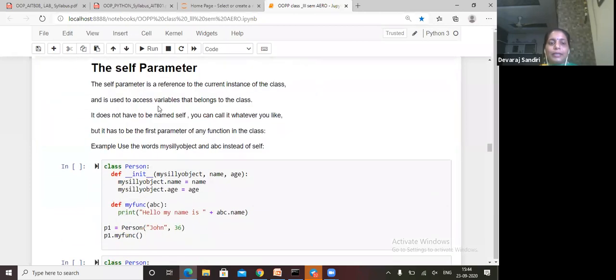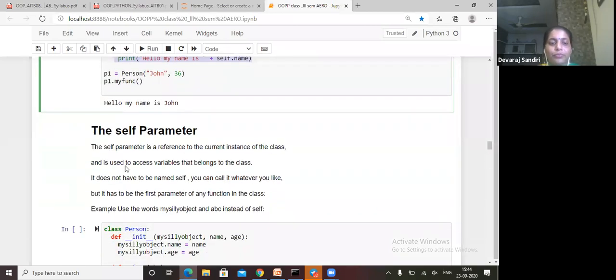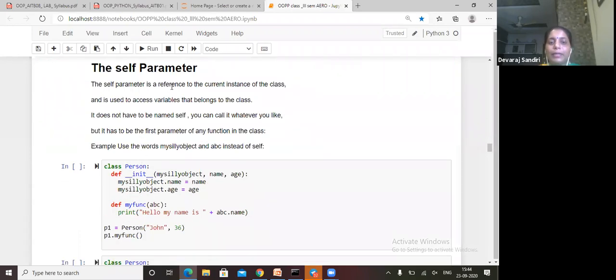What is the self parameter? Self parameter is the reference. Any doubt on this? Okay, self parameter is the reference to the current instance of the class, and it is used to access the variables that belong to the class. It does not have to be named self. You can call it whatever you like, but it has to be the first parameter of any function of the class.